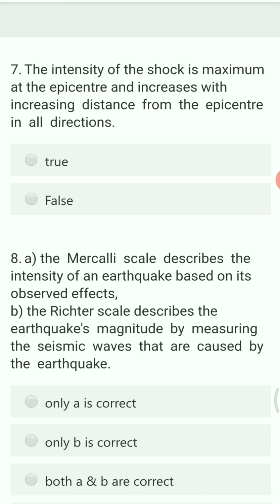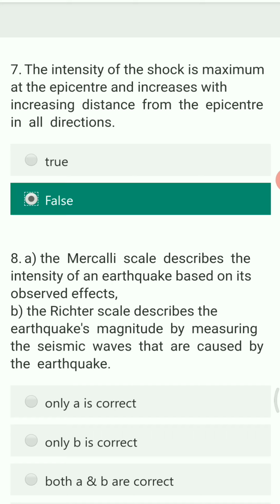Next question. The intensity of the shock is maximum at the epicenter and increases with increasing distance from the epicenter in all directions. You have to state whether it is true or false. The right answer is false, because the intensity of the shock is maximum at the epicenter and it decreases with increase in distance. Wherever the earthquake occurs, at that point the intensity is more, but as you increase the distance you can see a decrease in the intensity.